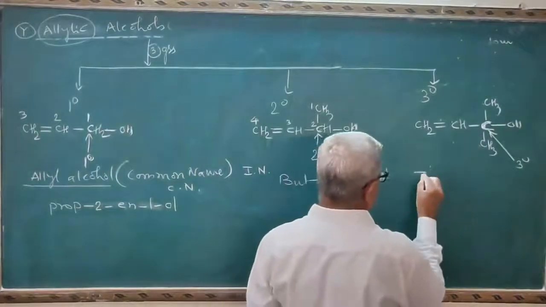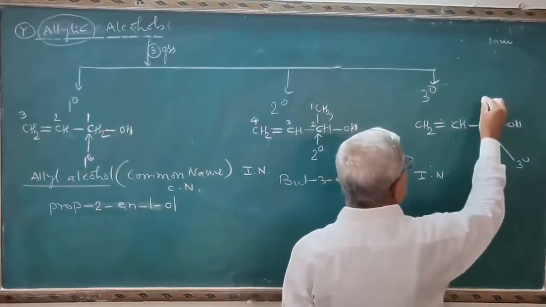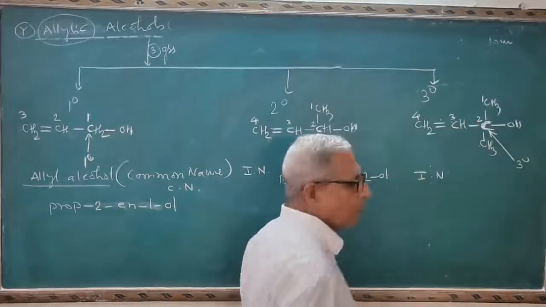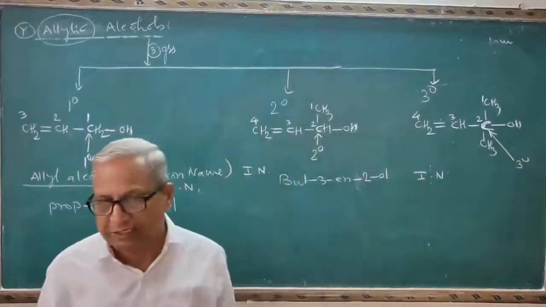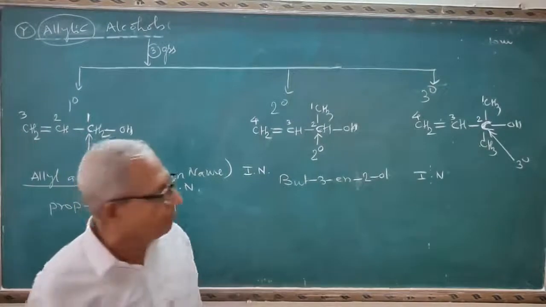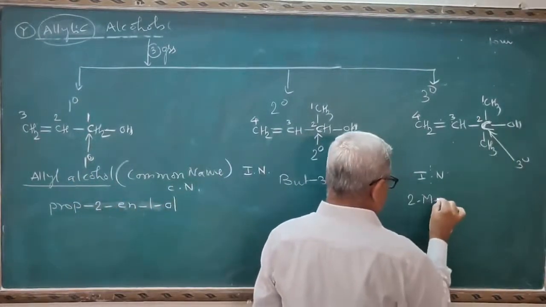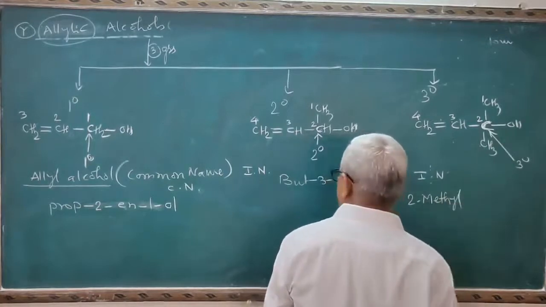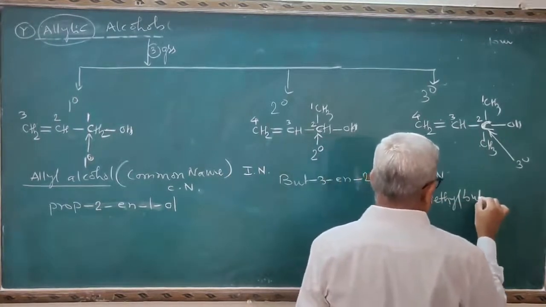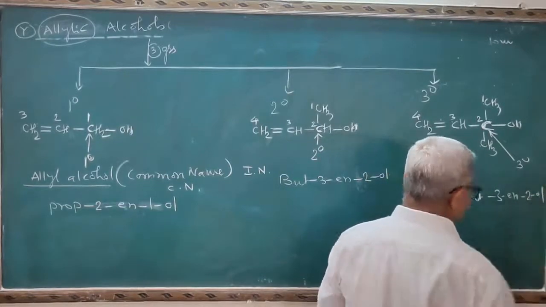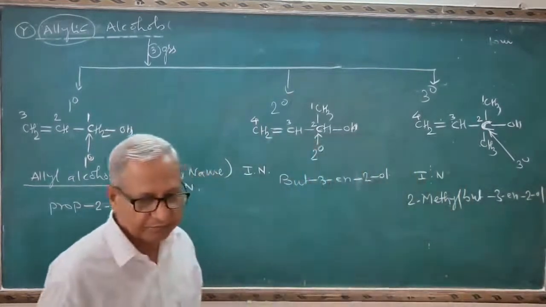Now see the IUPAC name of this one. You will do the numbering like this: 1, 2, 3, 4. 4 carbon atoms are in a straight chain. Therefore, it is a derivative of butane. On the carbon number 2, there is one substituent. Therefore, the name will become 2-methylbut-3-en-2-ol. This is the IUPAC name.